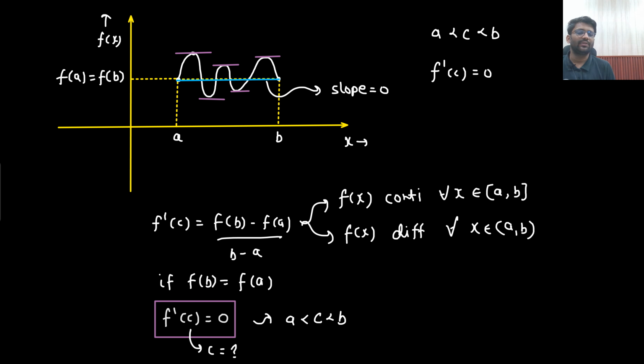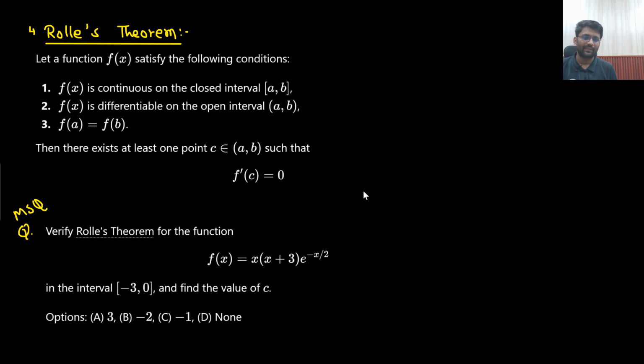Now this particular theorem is known as Rolle's theorem. So Rolle's theorem is nothing but LMVT only, Lagrange's mean value theorem only. They have just given one more condition, that is f(a) equals f(b). So if they are saying Rolle's theorem, then by default you would know that f(a) has to be equal to f(b).